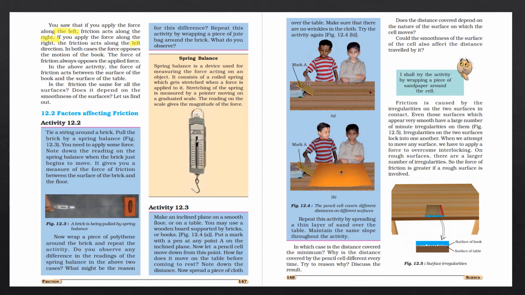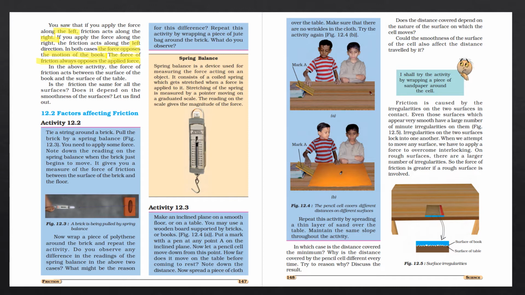In both cases, the force opposes the motion of the book. This is the point to note: the force of friction always opposes the applied force.